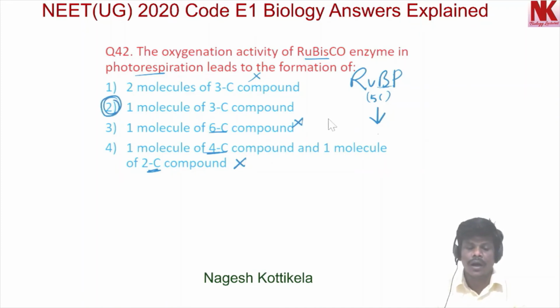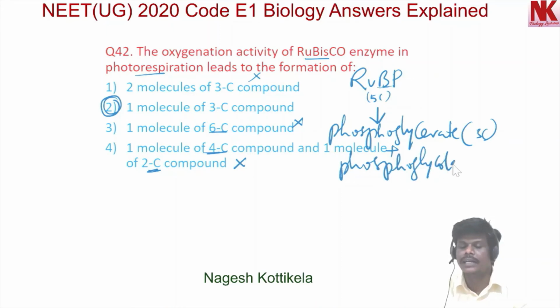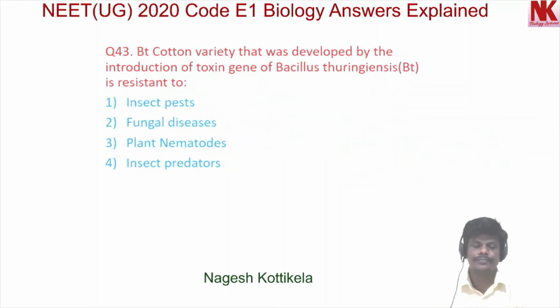Here, phosphoglycerate is a 3 carbon compound. It is formed, and phosphoglycolate is formed. Phosphoglycolate is a 2 carbon compound. So the more appropriate option is option number 2. Now moving to the next question, question number 43.